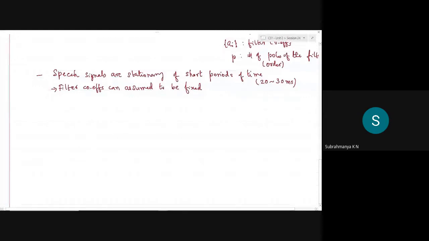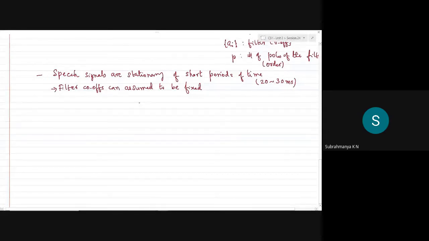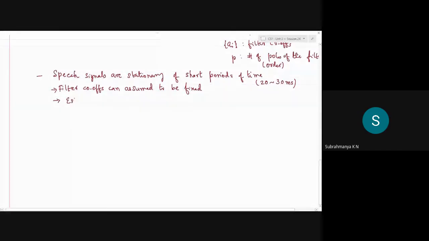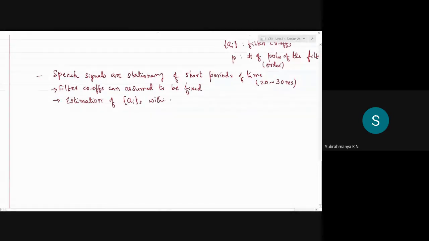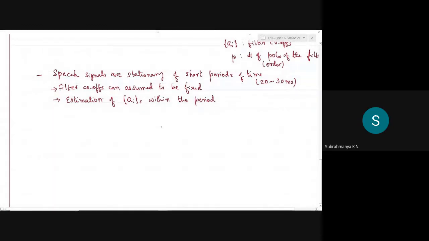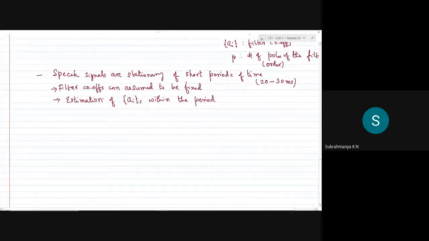So we'll have a little amount of time, about 20 to 30 milliseconds, at the encoder to estimate all the filter coefficients, all these a_i's within the period. So we'll have time to find appropriate values of these coefficients, which try to model the speech signal.